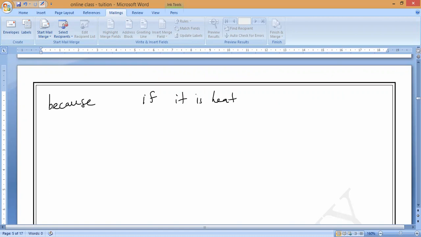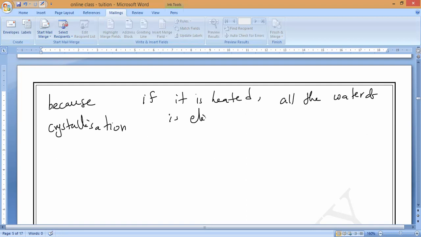If it is heated, all the water of crystallization is eliminated.